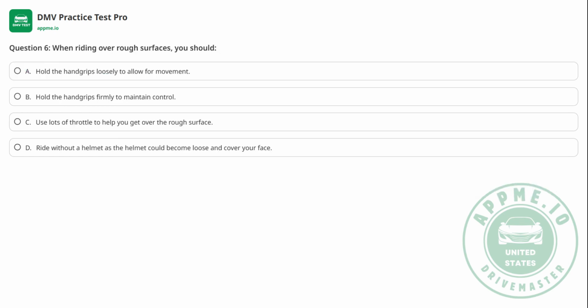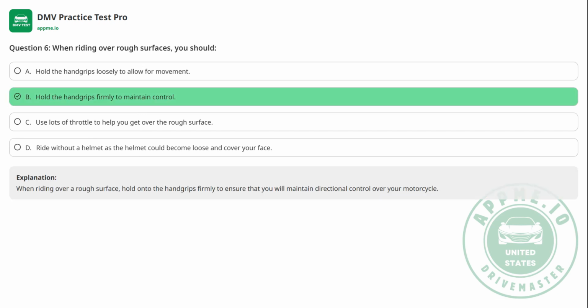Question 6. When riding over rough surfaces, you should A. Hold the hand grips loosely to allow for movement, B. Hold the hand grips firmly to maintain control, C. Use lots of throttle to help you get over the rough surface, D. Ride without a helmet as the helmet could become loose and cover your face. The correct answer is B.